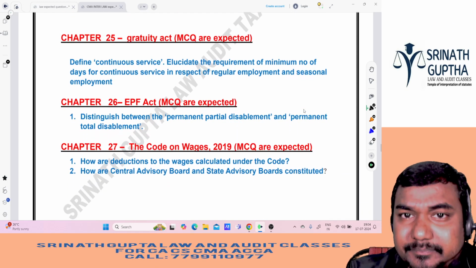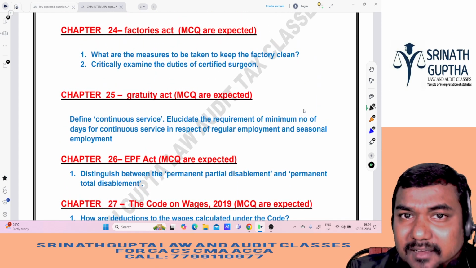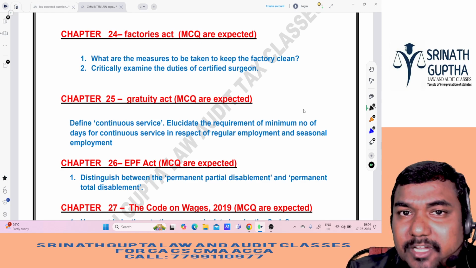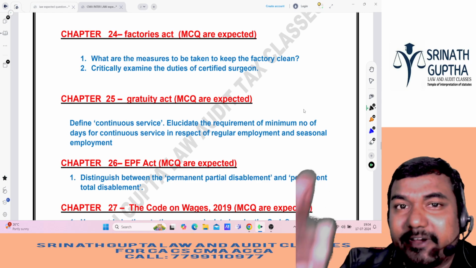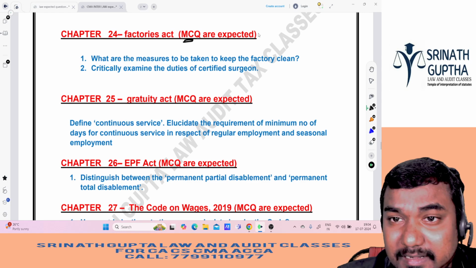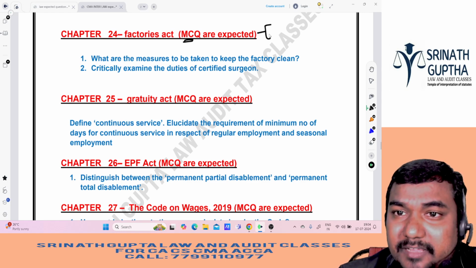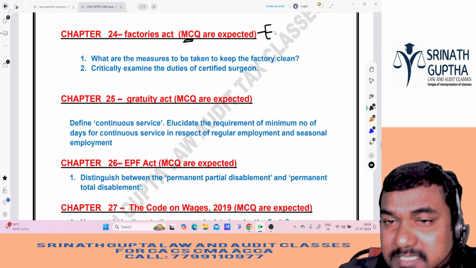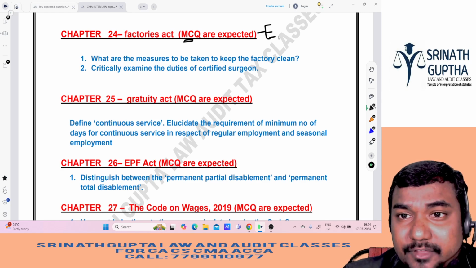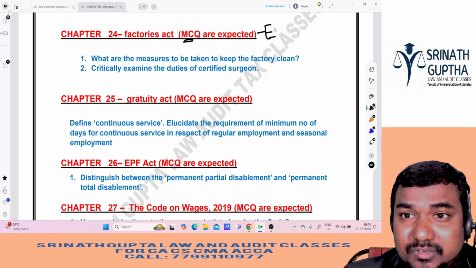And Factories Act also, from here we can expect. From Factories Act to Gratuity Act to EPF Act to Code on Wages, among all we will get only one practical, one lengthy question, and from other chapters we will get only MCQ, sir, because its weightage is very less. So we can expect one MCQ here, that when we have to wash the building, when we have to clean the bathroom, how much distance should be there. That kind of questions are asked in the MCQs, you know. So distances, so number of days.